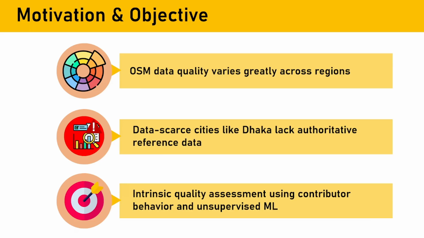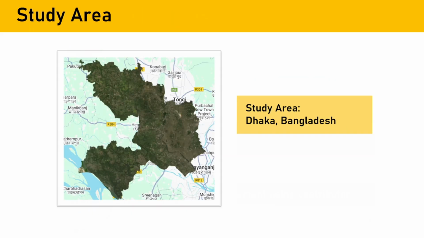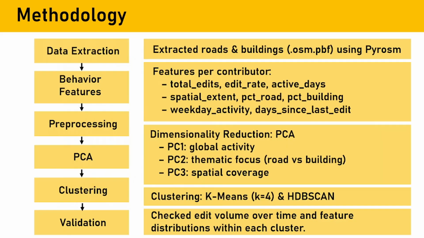Therefore, the objective of the study was to design an intrinsic quality assessment that relies only on contributor behavior and unsupervised machine learning. Now, this is the study area. I chose Dhaka, Bangladesh as the study area because it is one of the fastest growing megacities in the world. Now, let me walk you through the methodology step by step. So here is the 6-step pipeline that I followed.